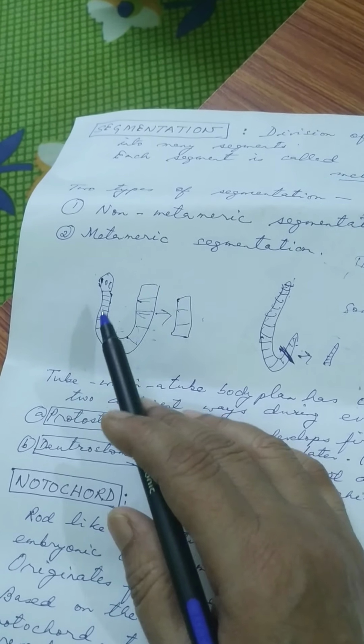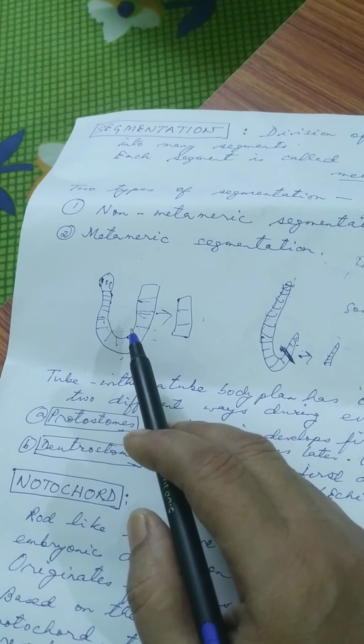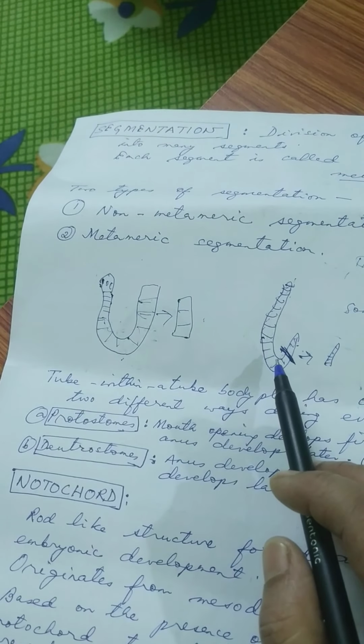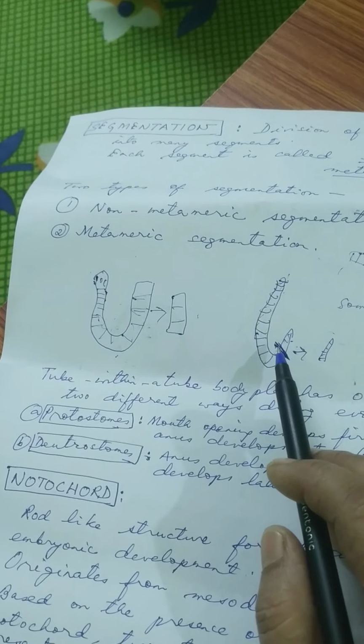Okay, so tapeworm has what kind of segmentation? It has non-metameric segmentation, and earthworm has a metameric segmentation.